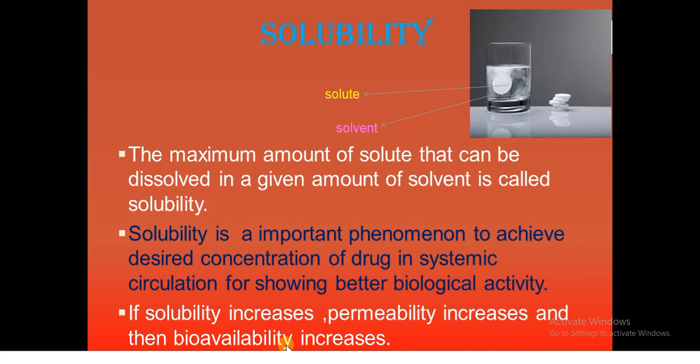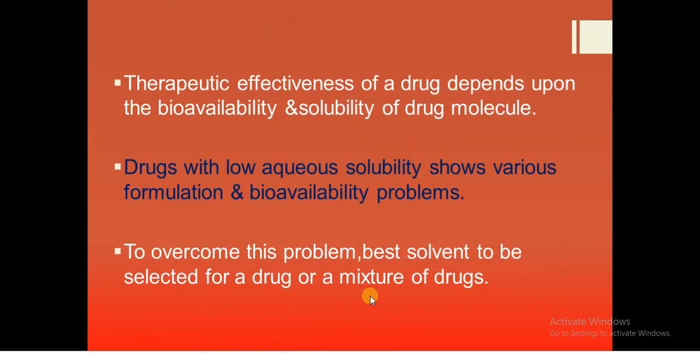And then bioavailability increases. What is bioavailability? Bioavailability means the availability of the drug in the systemic circulation. So if solubility increases, permeability increases, and then bioavailability increases. If solubility decreases, permeability decreases, and then bioavailability also decreases.